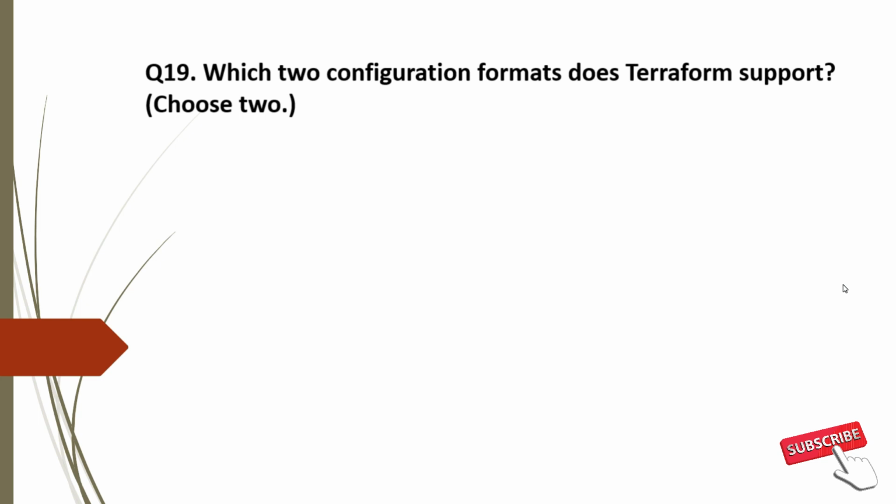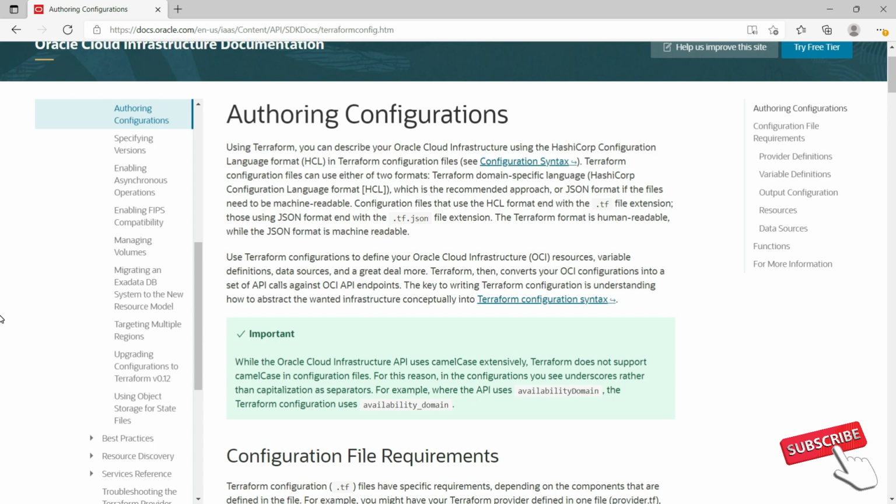Question 19. Which two configuration formats does Terraform support? And the options are A. YML, B. JSON, C. HCL and D. XML. Terraform supports 2 language formats, HashiCorp Configuration Language format or HCL and JavaScript Object Notation or JSON.